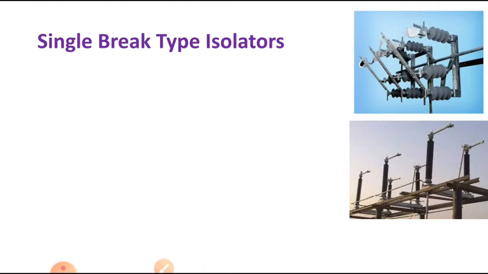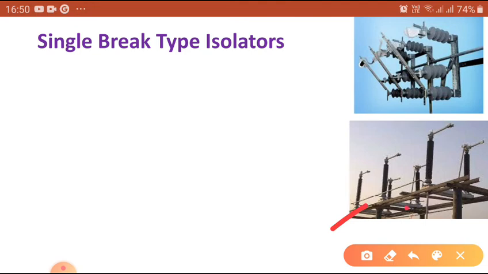We can see this in the video also. In the bottom figure, if you are moving this, both will rotate, one clockwise, another anti-clockwise, then touch each other. The spark may occur, so only a single break takes place in between the two. You can see R phase, Y phase, B phase. This is moving in the clockwise direction, this in the anti-clockwise direction, and they touch each other.